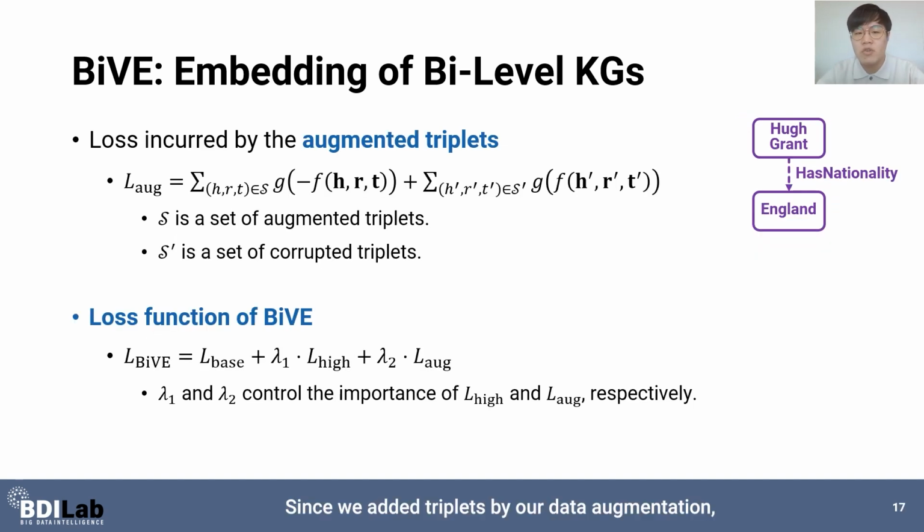Since we added triplets by our data augmentation, we also compute the loss incurred by the augmented triplets, which is L-AUG. Finally, we define the loss function of Bi by combining three loss terms, L-base, L-high, and L-AUG. Here, lambda 1 and lambda 2 are hyperparameters indicating the importance of the higher level triplets and the augmented triplets respectively.